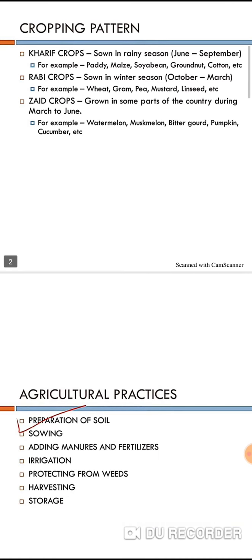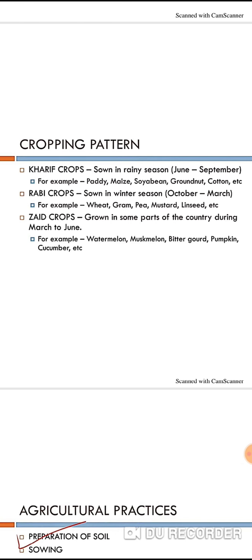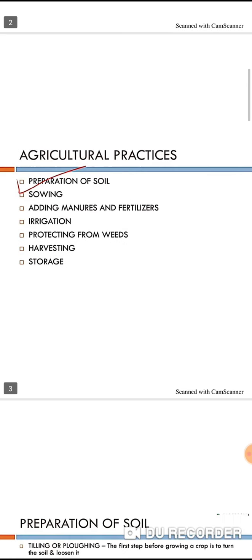So, understood the cropping pattern? Basically we have three types: kharif crops, rabi crops and zaid crops. These are the three types of crops season-wise, and this was given in the 5th standard, so you already learned all this. Okay, next I'm moving to the next slide.